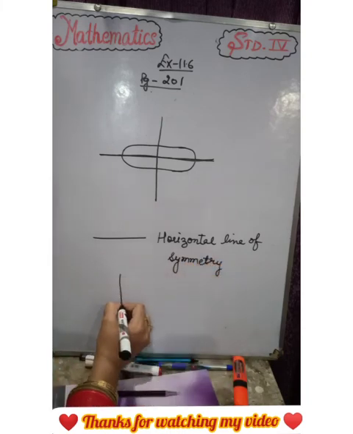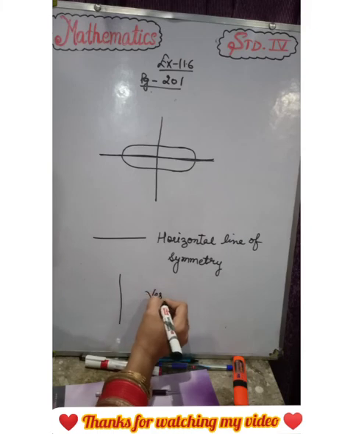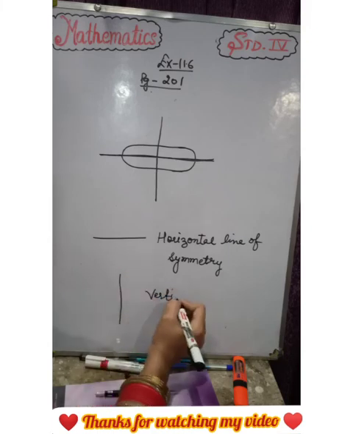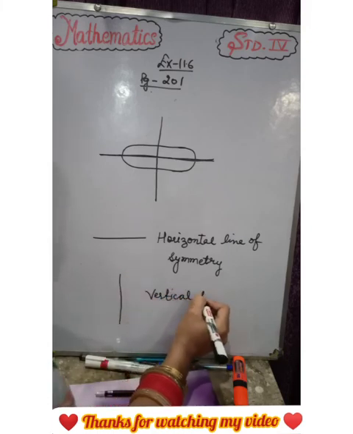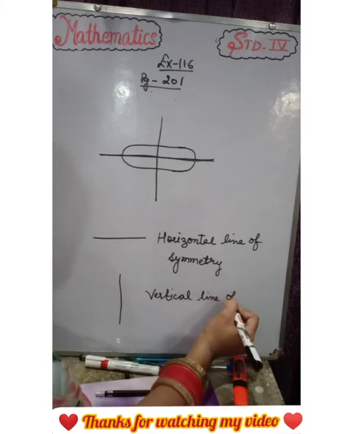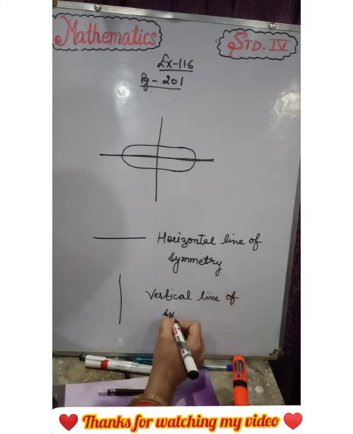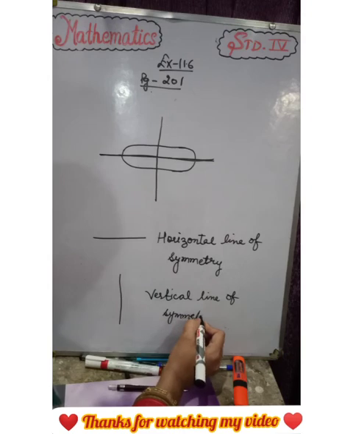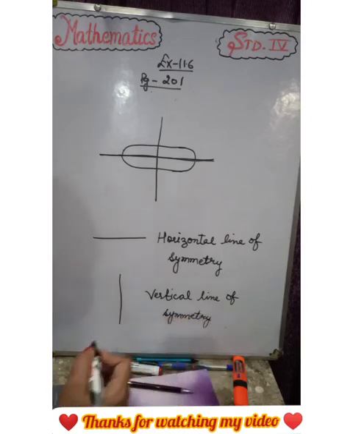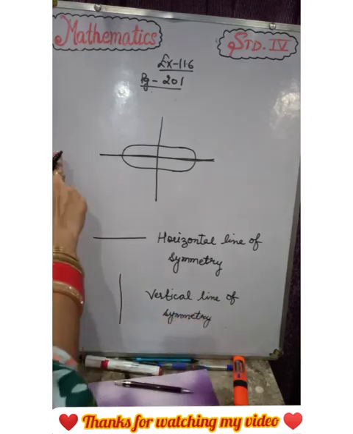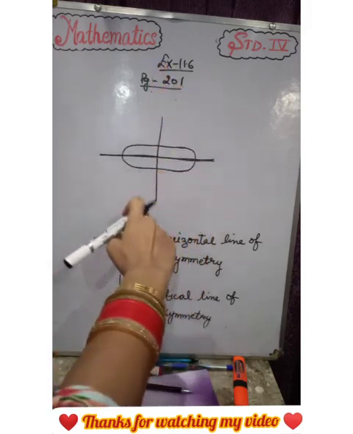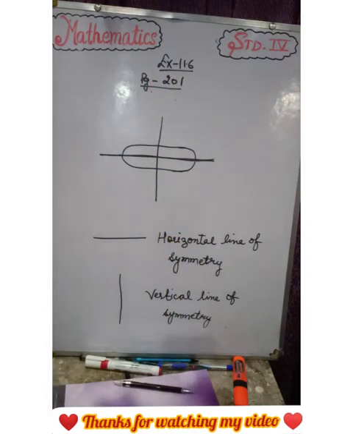And if we draw a line like this, this is vertical, in a standing position, vertical line of symmetry. Understood? So whenever you draw a line, you will speak like this: one horizontal line of symmetry, one vertical line of symmetry. Understood? So this was all about your chapter 11.